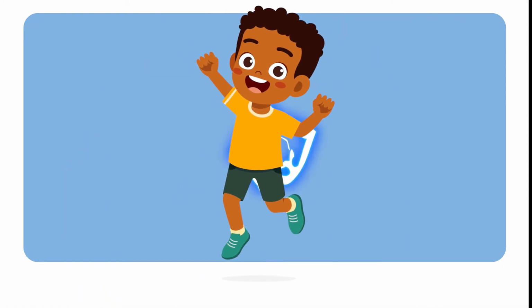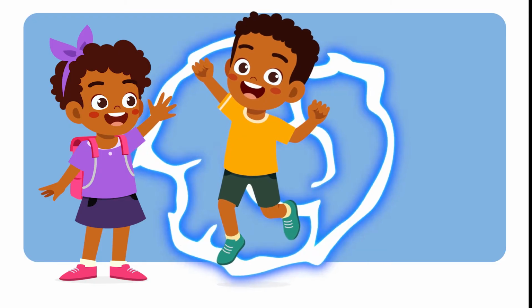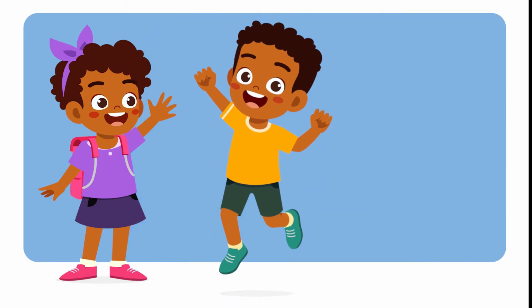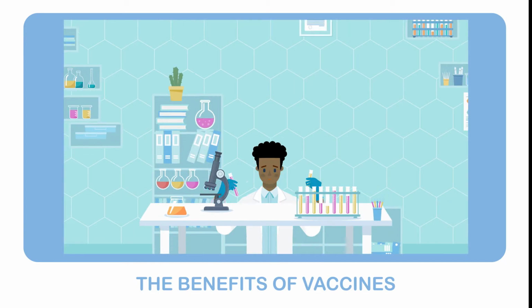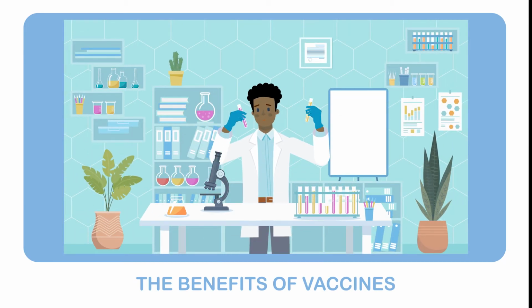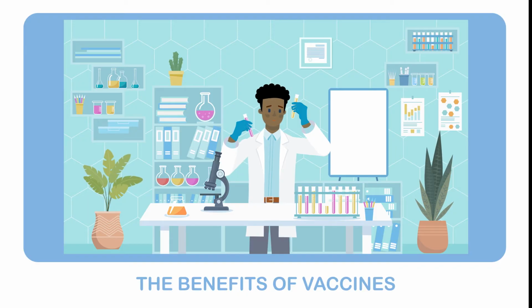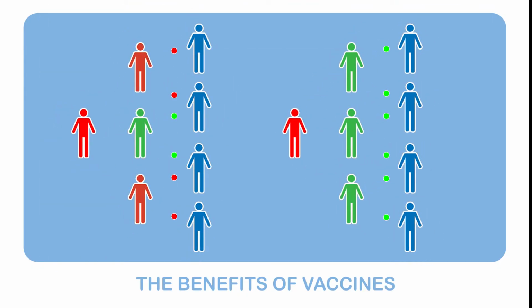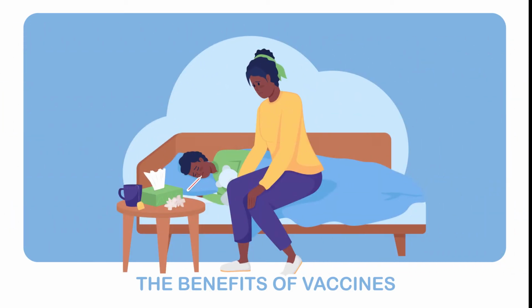Vaccinations protect the child receiving them, as well as other children in the community, from the unpredictable side effects of serious infectious diseases. Vaccines have been studied more than any other medications and have been proven to be safe and effective at preventing diseases. When vaccine coverage is high in a population, it helps to stop the spread of disease. When it is low, the risk of an outbreak increases significantly. Parents who choose not to vaccinate their children do not only put their own children at risk, they also threaten other children in the community who can't receive the vaccine because they are too young or have compromised immune systems or for some other medical reason.